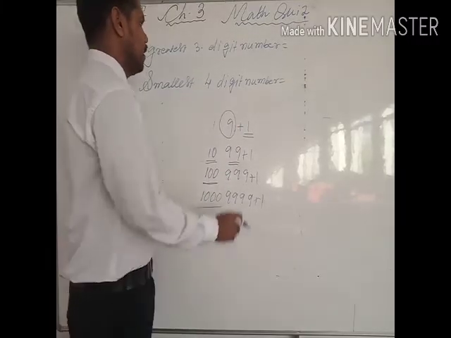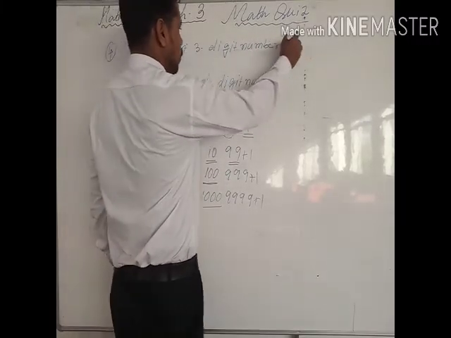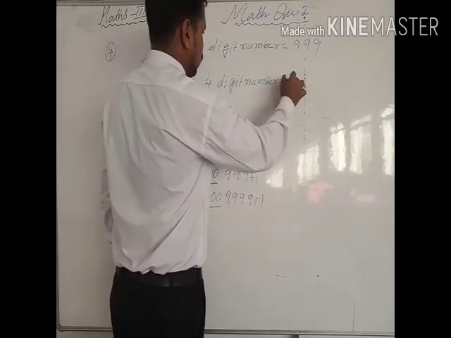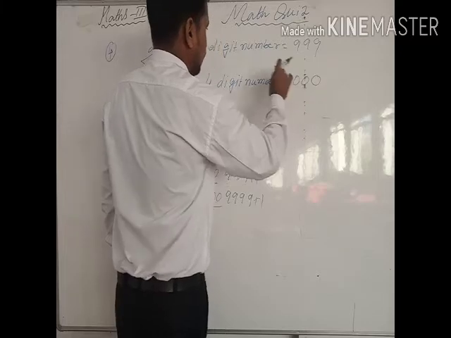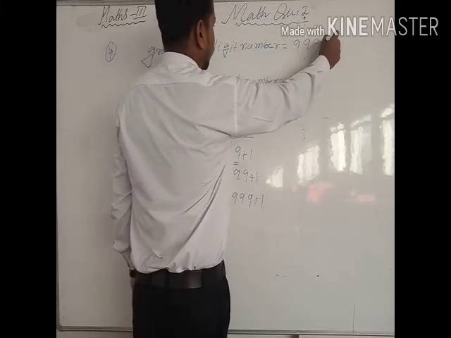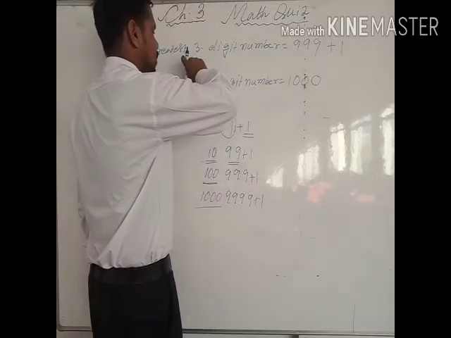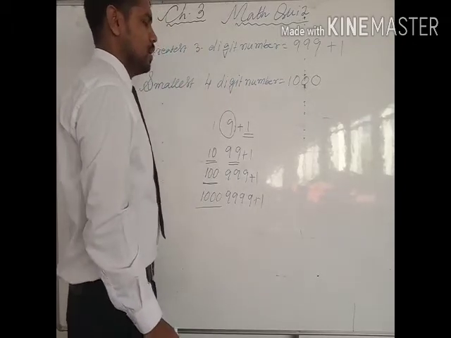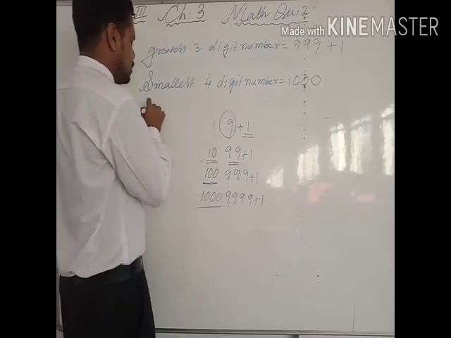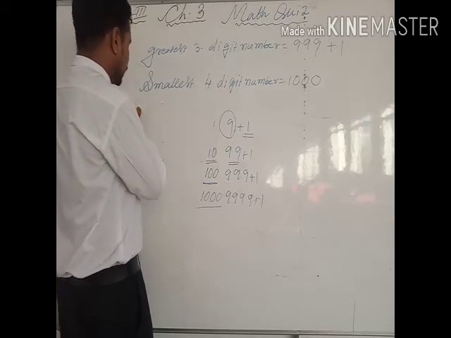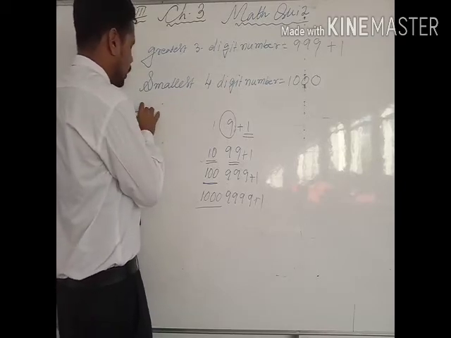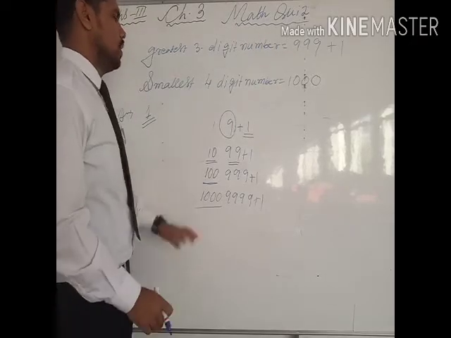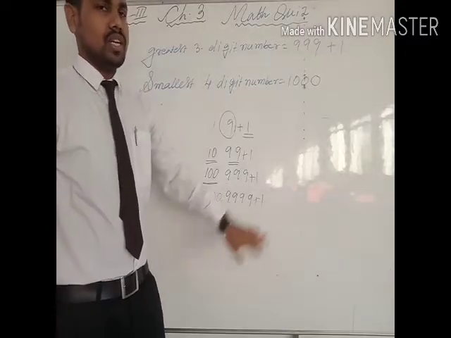So here also greatest 3 digit number we know is 999 and smallest 4 digit number we know is 1000. So definitely when we add 1 with the greatest 3 digit number, then we will get the smallest 4 digit number. So therefore the answer will be 1. Okay, so answer will be, we need to add 1 with the greatest 3 digit number so that we will get the smallest 4 digit number.